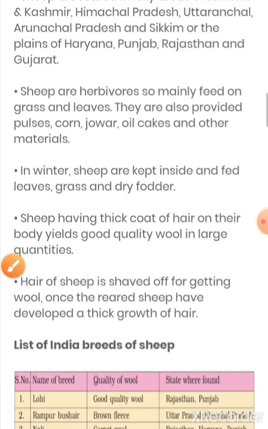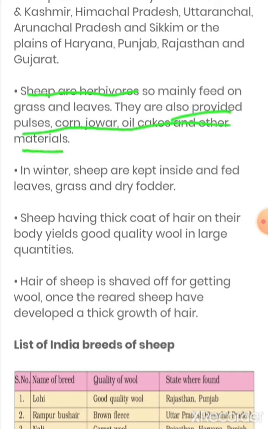Now, next one. Sheep are herbivores, so they mainly feed on grass and leaves. Okay, so we all know about it. Sheep are herbivores, so for that no extra material is needed, and sometimes we also provide them pulses, corn, jowar, oil cakes, and other materials. Now, students, please focus over here.